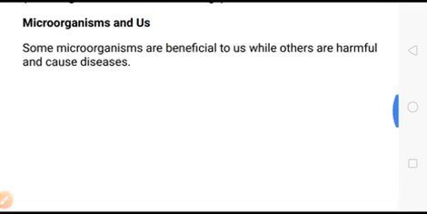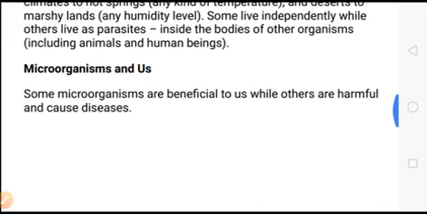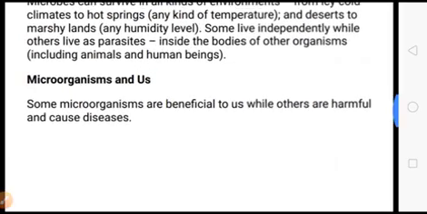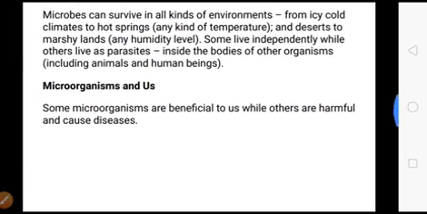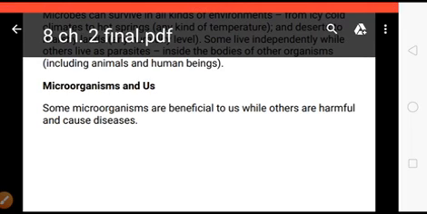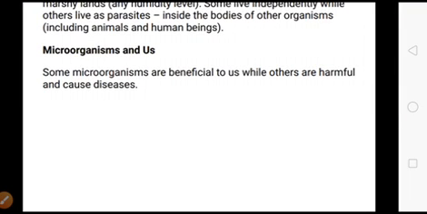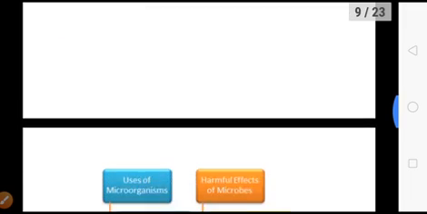Now, are all microorganisms harmful to us? No, many microorganisms are good for us human beings and also for animals and plants. So they are our friends, while others cause harm to us. So some microorganisms are beneficial to us while others are harmful and cause disease.